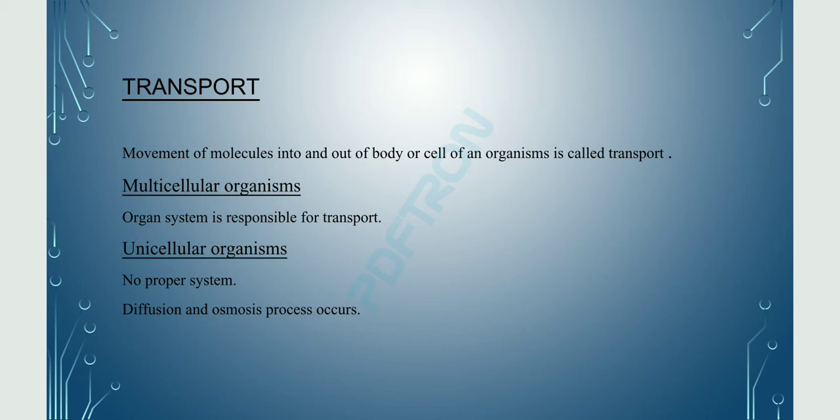The process of transport in a multicellular organism is done with the help of a proper organ system. A proper organ system is responsible for transport. While in a unicellular organism, no proper system is present for transport, so the process of transport is done through diffusion and osmosis. Now what is diffusion and osmosis? We discuss diffusion and osmosis in detail in unit number 4.